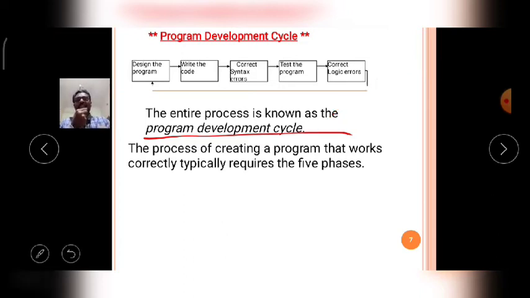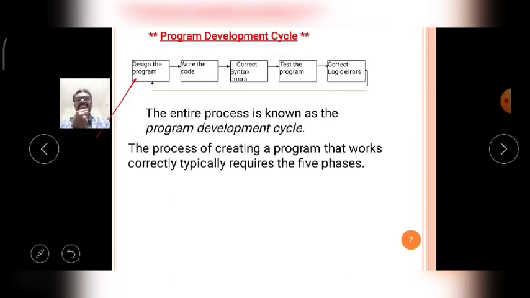So with the help of 5 phases, that means 5 steps, a Python program is successfully designed and successfully executed in the system. First step is designing the program.